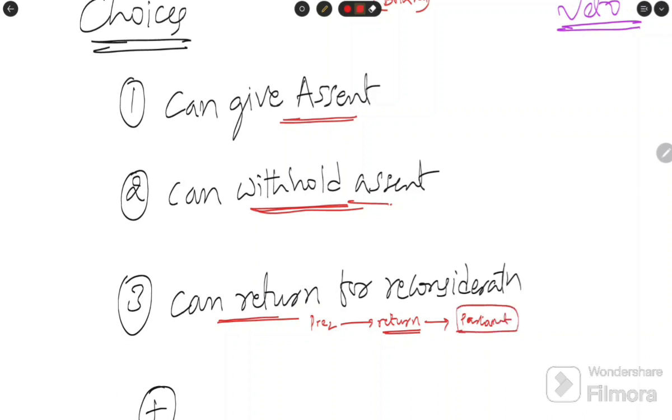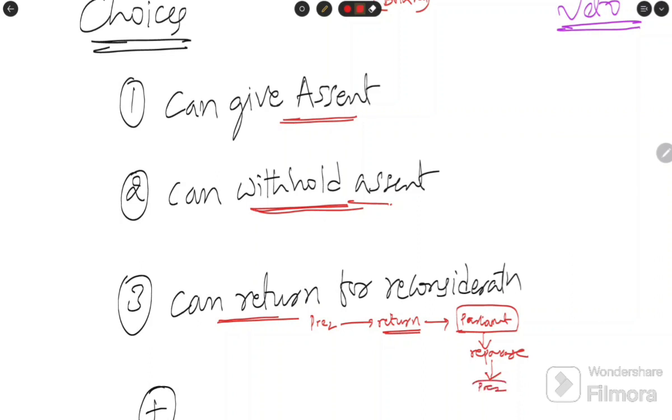Again, the parliament needs to repass that bill with a majority. Whatever was done the first time, the same thing the parliament needs to do. That means it needs to pass the bill again with a majority. After repassage, the bill again goes to the president.